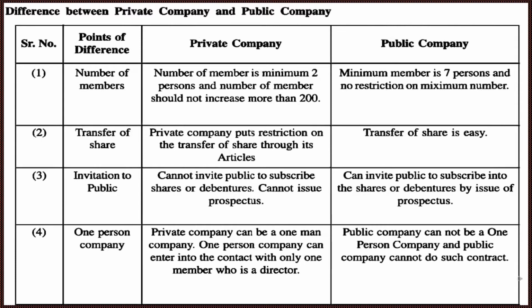Second point of difference, transfer of shares. A private company puts a restriction on the transfer of shares through its articles. Transfer of shares is restricted in private companies, but in a public company, transfer of shares is easy. Shares can be transferred freely in public companies.